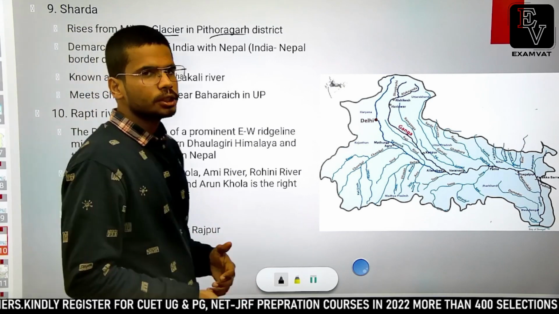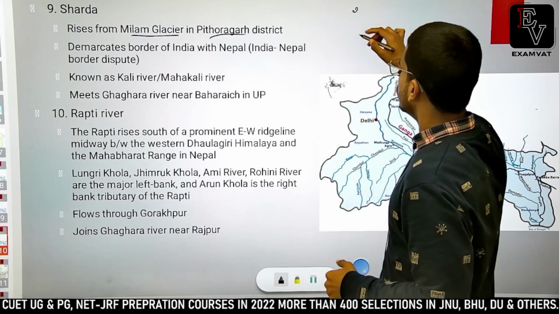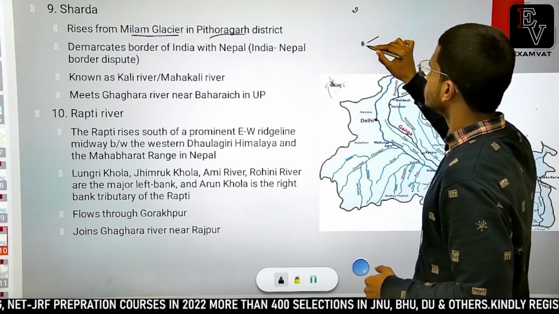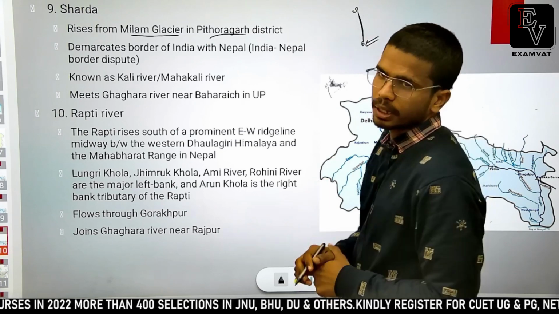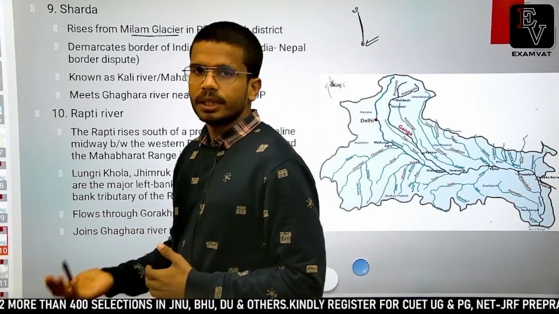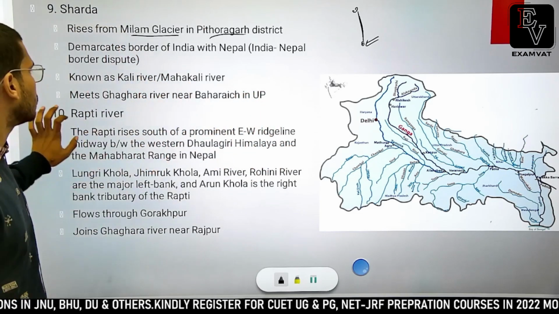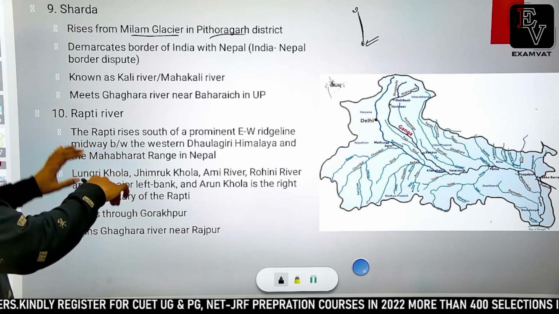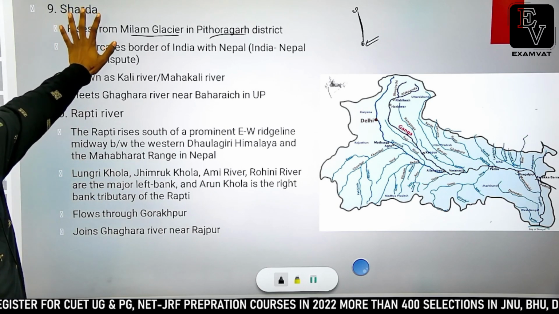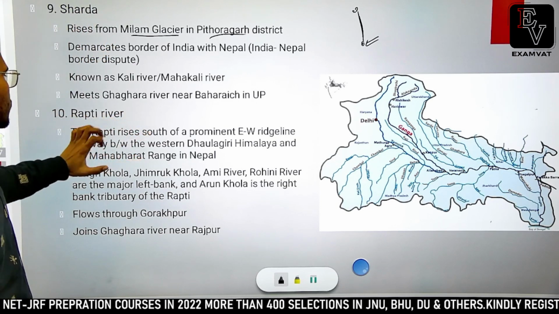So according to British sources, the origin is 25 kilometers north of the place which Nepal claims is the original source of this river. So there is a border dispute, the Kala Pani border dispute between India and Nepal, relating to this river only. So do remember this fact about Sharda river. The next important river in this system is a tributary of Sharda river, and also a tributary of Ghagra, and the next important tributary of Ghagra river would be Rapti river.